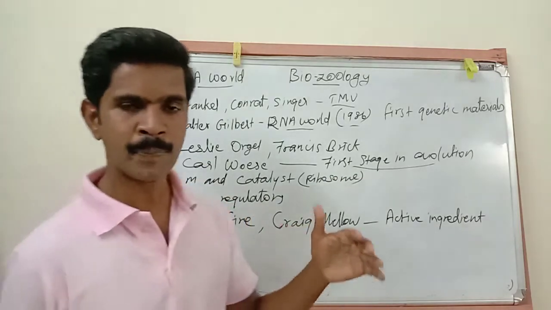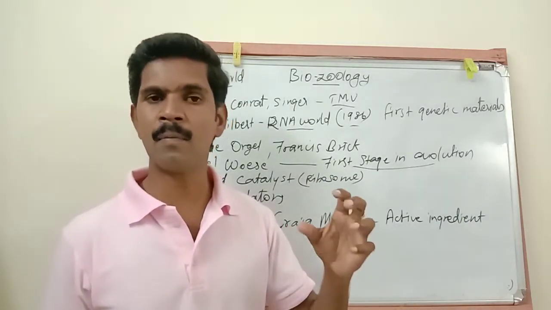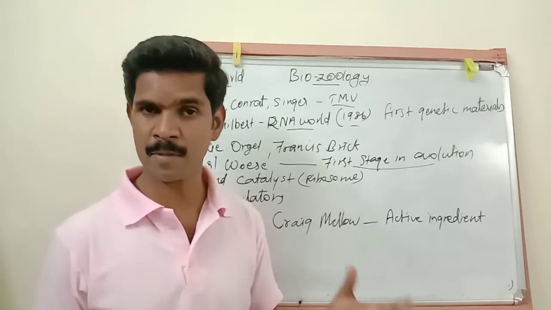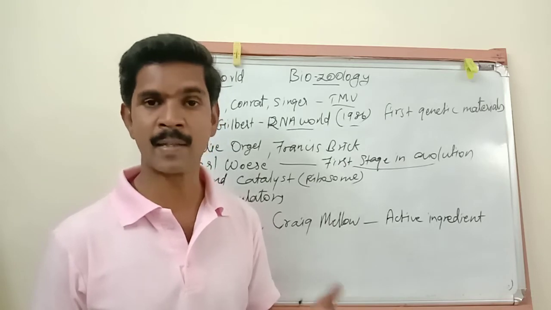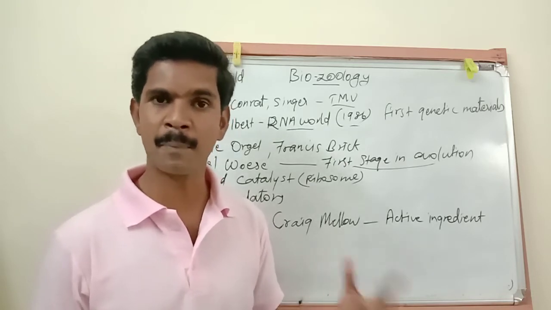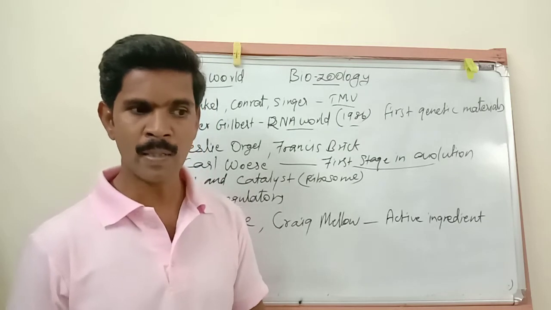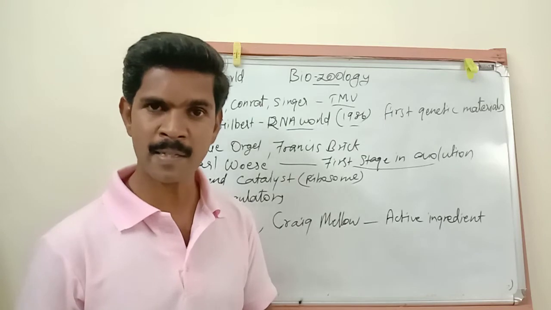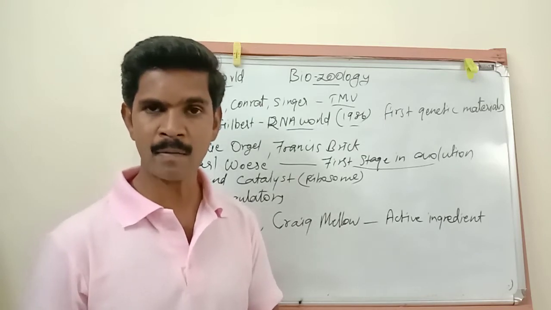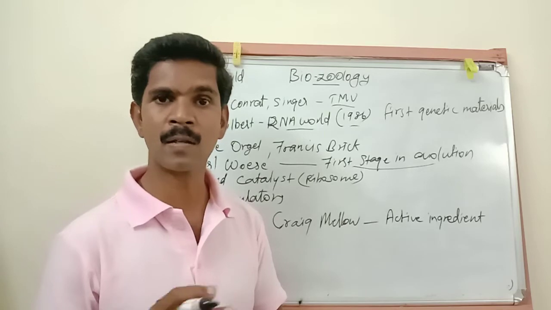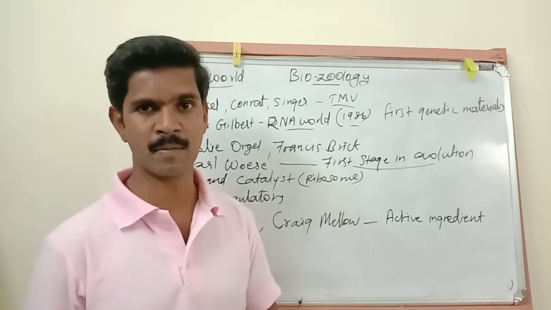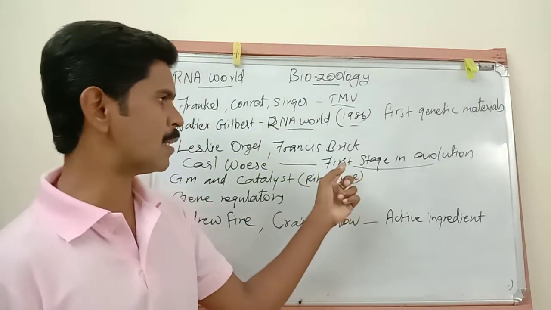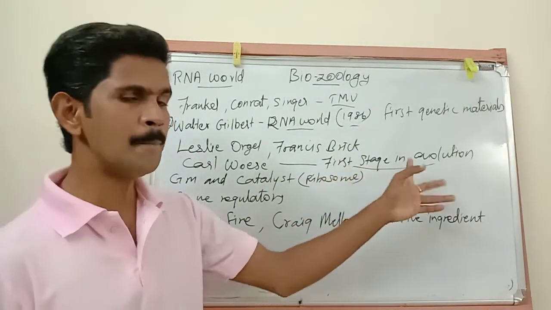Here, first stage means the stage in which the metabolic activities of the organism's body are catalyzed for their survival and for their replication. Understand? In some stages, some metabolic activities are sped up or catalyzed by some substances, and these activities are very important for the survival and also for the replication of living organisms. So these three people together said RNA is the first stage in evolution.